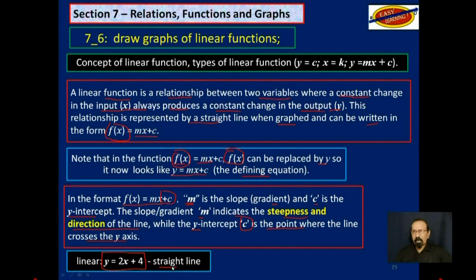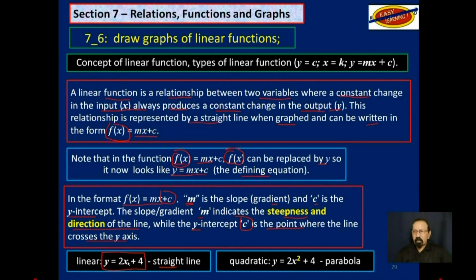That will give you a straight line, so it is a linear function. This next one over here, y is equal to 2x squared plus 4, will give a parabola. And we are not dealing with a quadratic equation for the next 4 or 5 objectives. So we are dealing with straight lines.